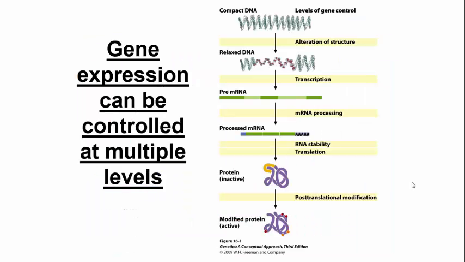So in the previous lecture and in this lecture, we talked about how gene expression can be controlled at all these different levels. Now keep in mind, you might say, well, why not control it at the beginning, at the level of DNA? That seems most efficient. I would agree, right? But there are 2 things. No one said nature had to be efficient, right? So that's one thing. It didn't evolve that way.